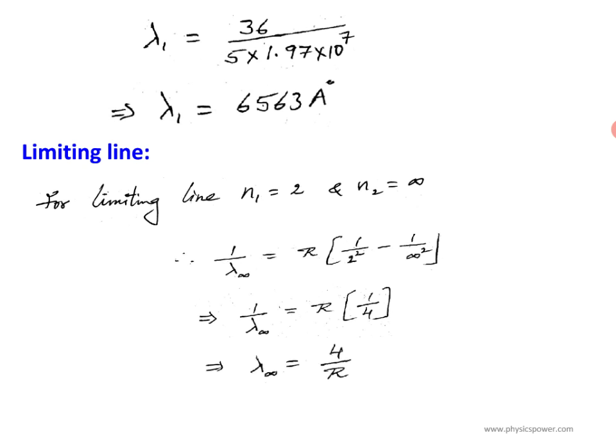Now lambda infinity is nothing but 4 by r. If you substitute the r value, lambda infinity equals 4 by 1.097 into 10 to the power 7, here a 0 was missed. If you simplify, the final answer is 3637 angstrom unit.